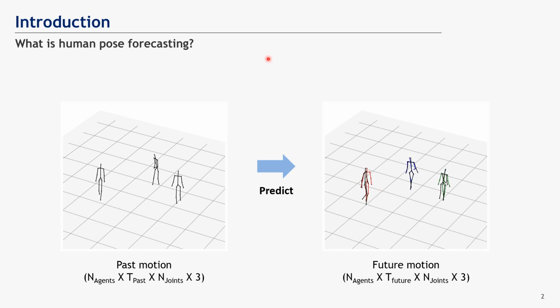First of all, let's look at what human pose forecasting is. Human pose forecasting is a task of predicting future sequence of human motion from past human motion. The motion is represented by any number of joints, and in our case we use 15 joints, which are represented in 3D space. Human pose forecasting can be used for embedded systems such as mobile robots or autonomous vehicles, and for VR/AR applications.